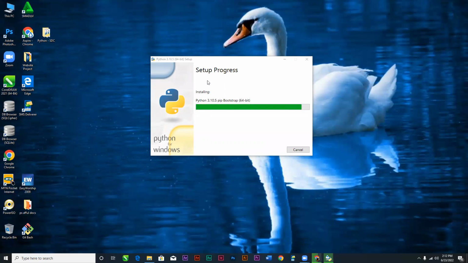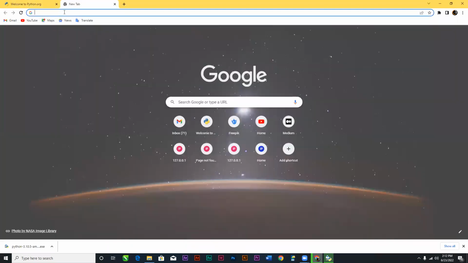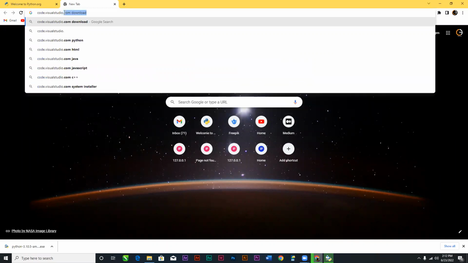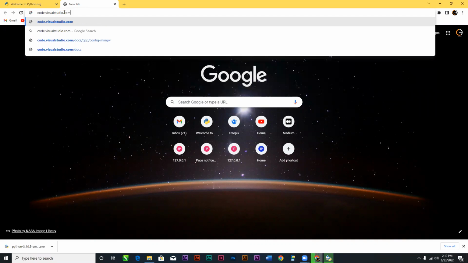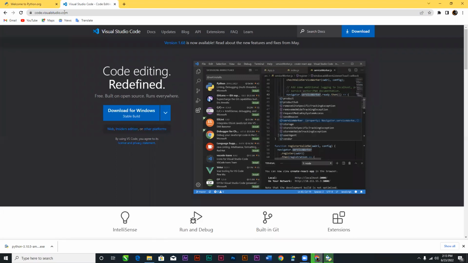So we also have to go there, and while this is installing, we'll go online and get Microsoft Visual Studio Code from code.visualstudio.com. Hit enter. That one is also open source, but sometimes you have the paid version as well. If you are a member of Microsoft, you have access to the paid version as well. And then you can also use it online.